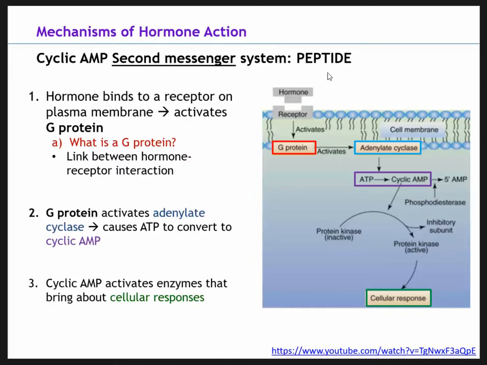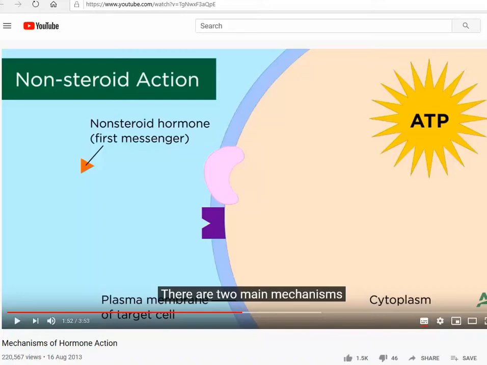They're polypeptide amino acids. So just know that. How do they interact with the DNA? They use a secondary messenger. The secondary messenger in this case is a G protein, and it's going to go through a series of reactions that eventually produces a cellular response and a change within the DNA. So that's really all you have to know about this slide here.